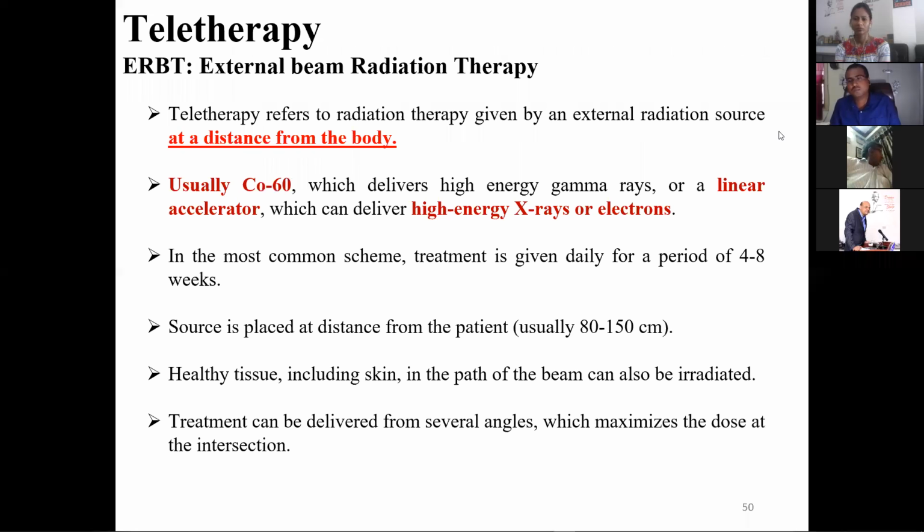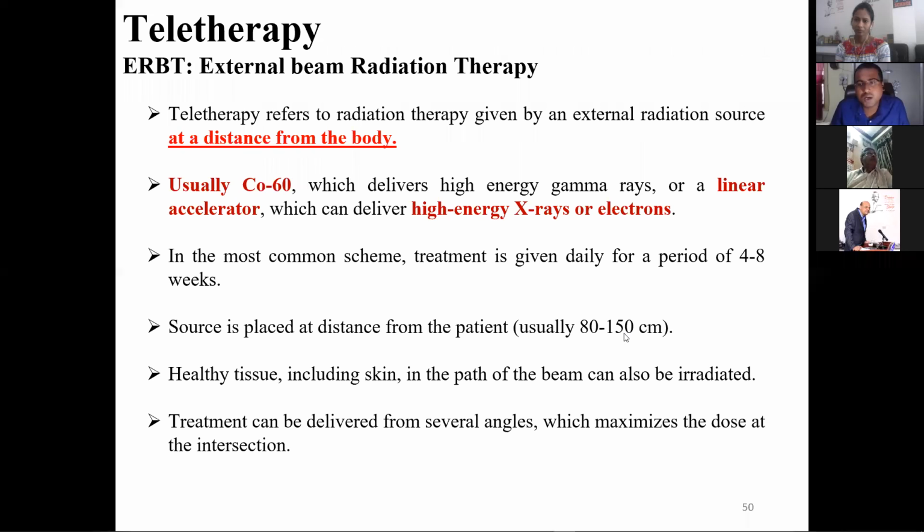Now let us come to teletherapy. In the case of teletherapy, the source can be high energy X-ray, electron, or cobalt-60. What is teletherapy? Teletherapy refers to the radiation given by an external radiation source at a distance from the body. That is a major difference actually. Other things, like how much distance it should be, are there.